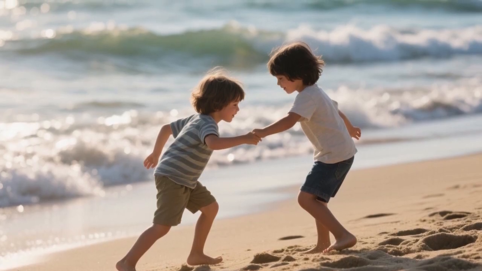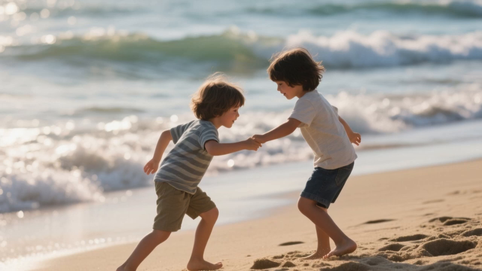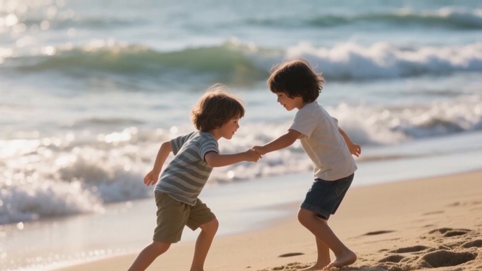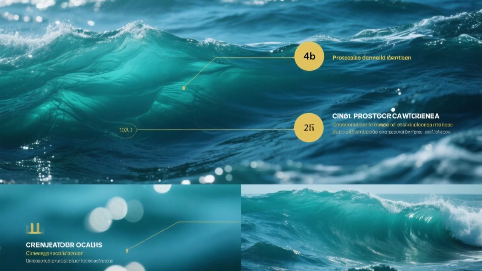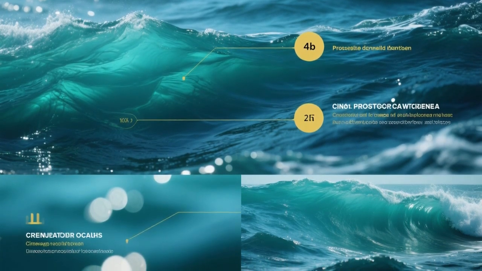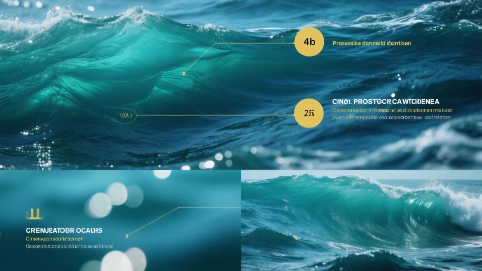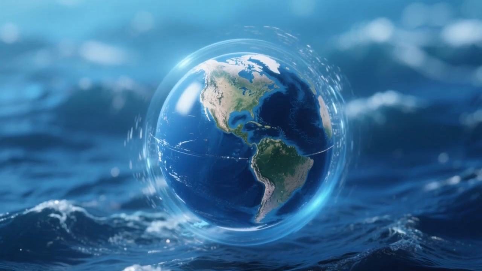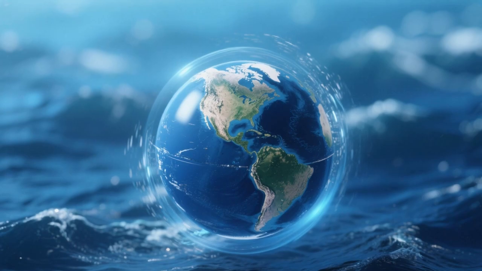So to summarize, oceans are the largest and deepest bodies of salt water on Earth, while seas are smaller parts of oceans that are usually surrounded by land. Oceans influence the entire planet, while seas mostly affect regional environments. Understanding this difference helps us appreciate how our planet's water systems work together to support life.